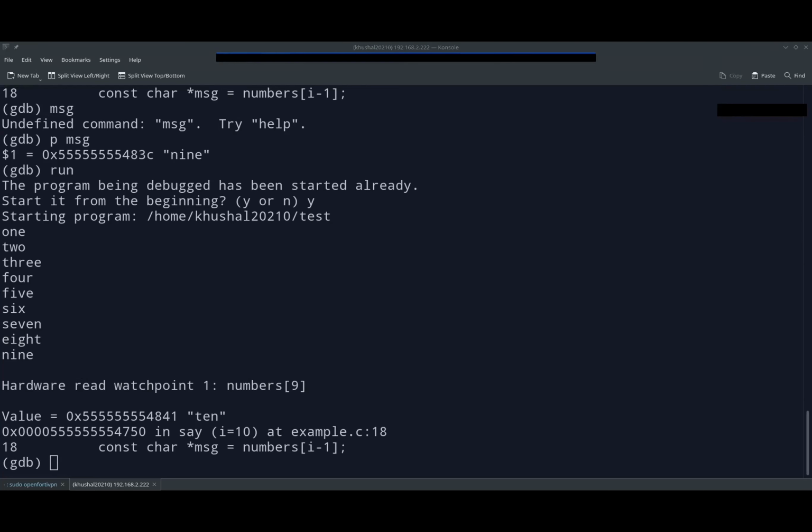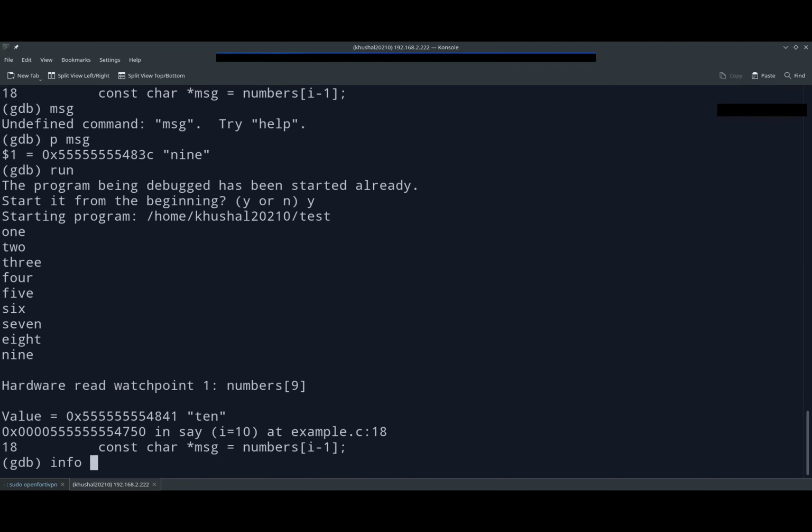So I have to look up how to delete a watchpoint in GDB. Info watchpoints.